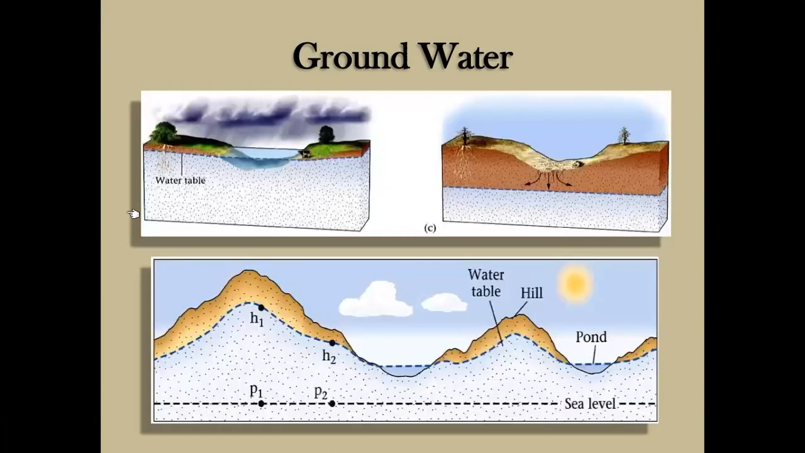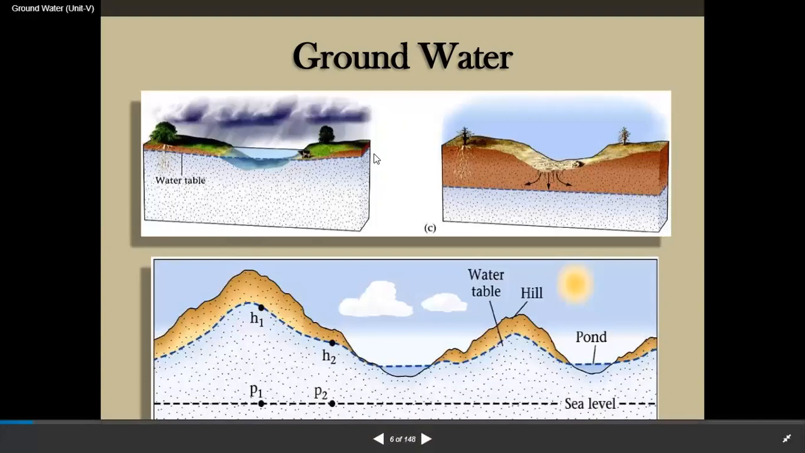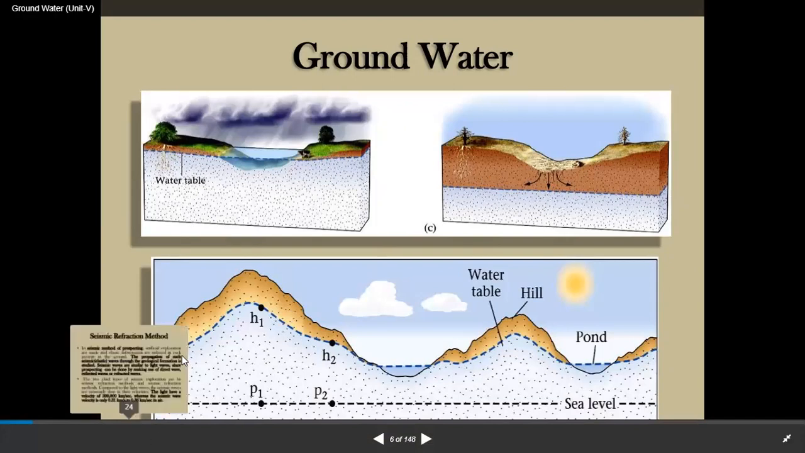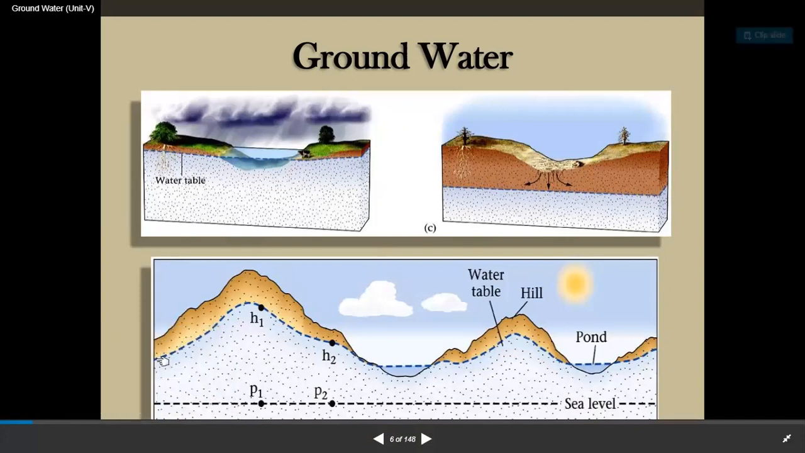Guys, here is the figure of groundwater. This is the water table. Here the water table intersects the river. Also in the hilly regions, H1 is the water table, H2 is the water table, and this is the pond, and this is the hill. Here, P1, P2 is the sea level.